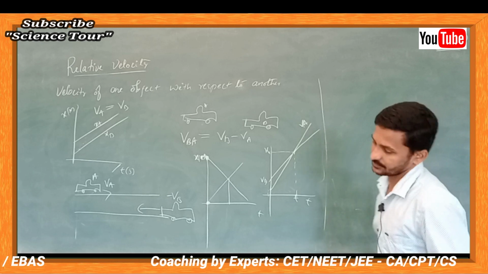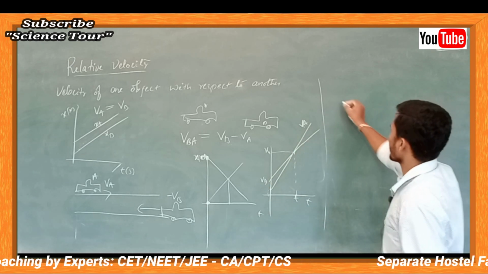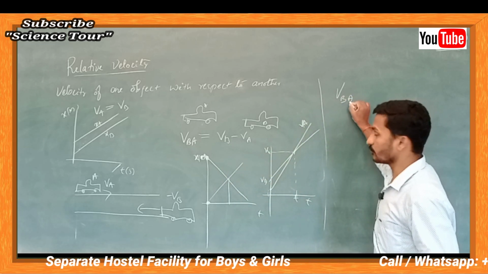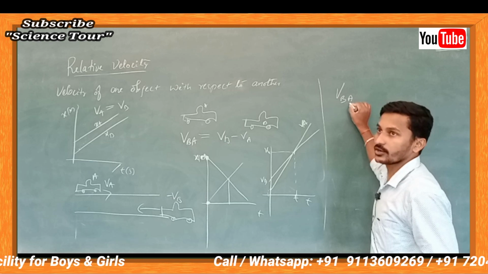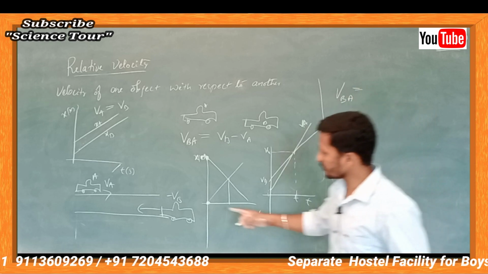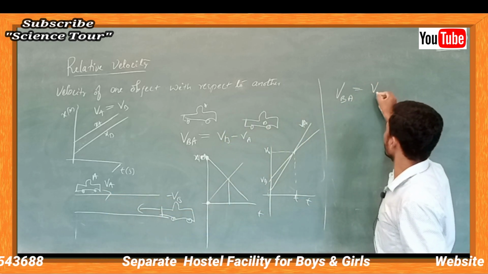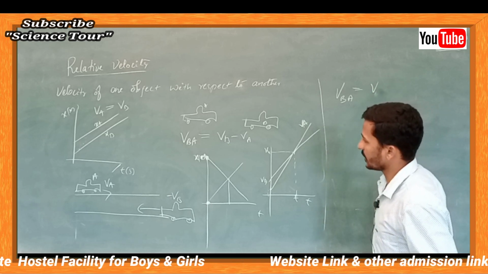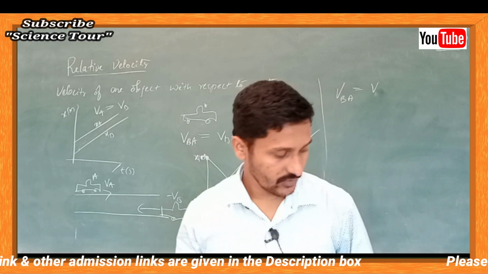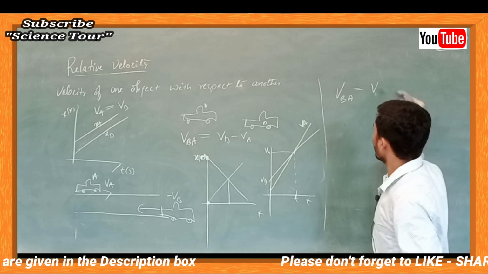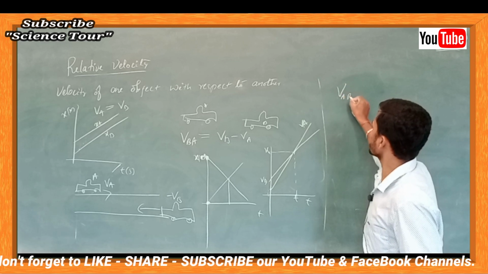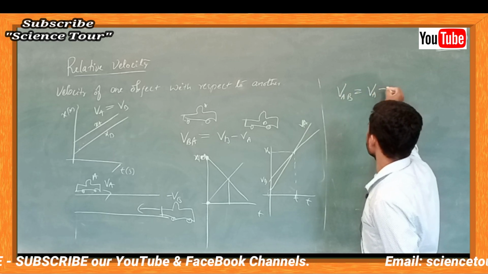But see the interesting thing. For the velocity of B with respect to A, you must write the letter you are referring to at the end. B is moving in the opposite direction. Generally, what is the formula? VB minus VA. And the velocity of A with respect to B is VA minus VB.